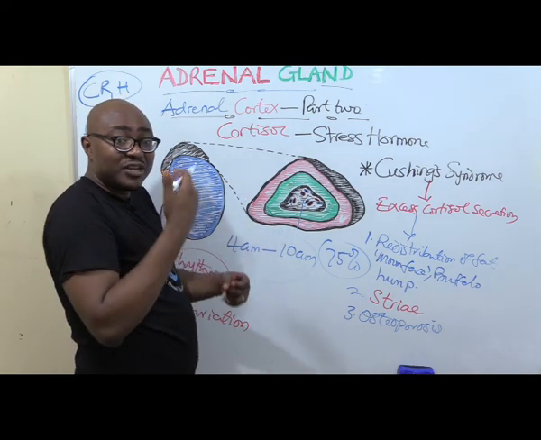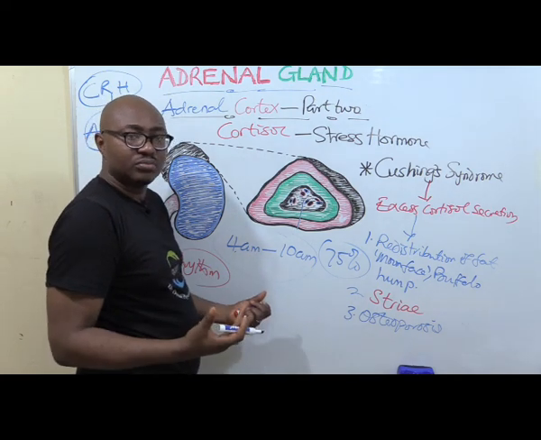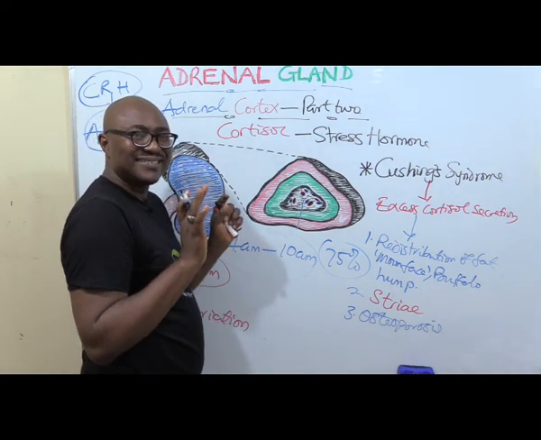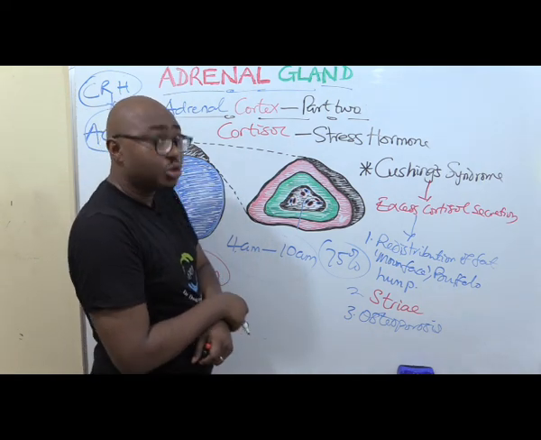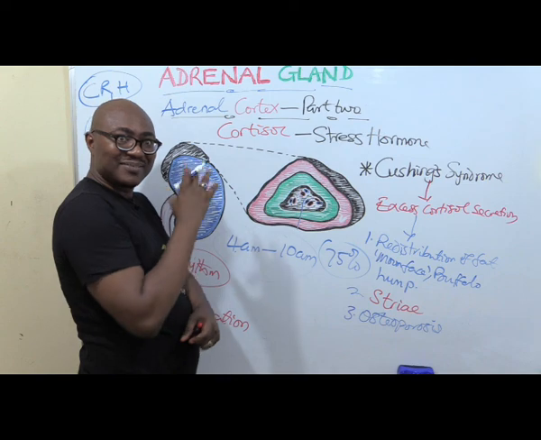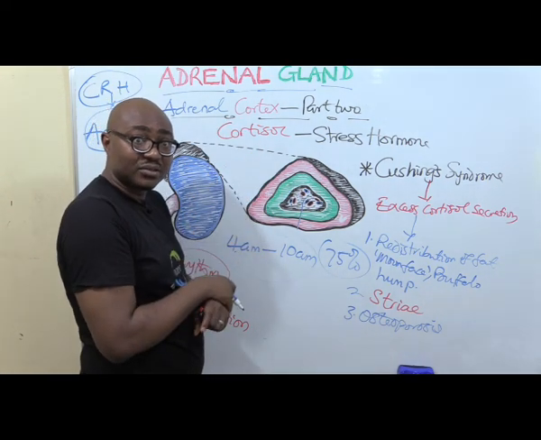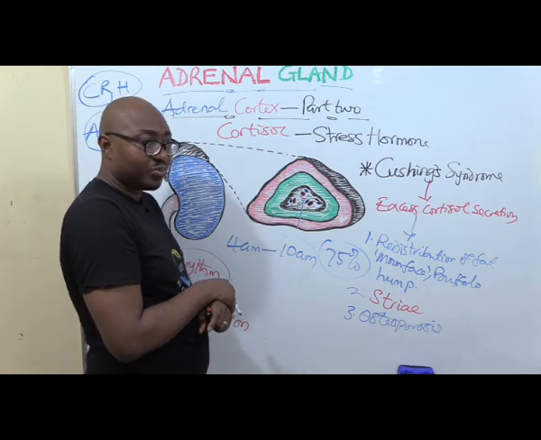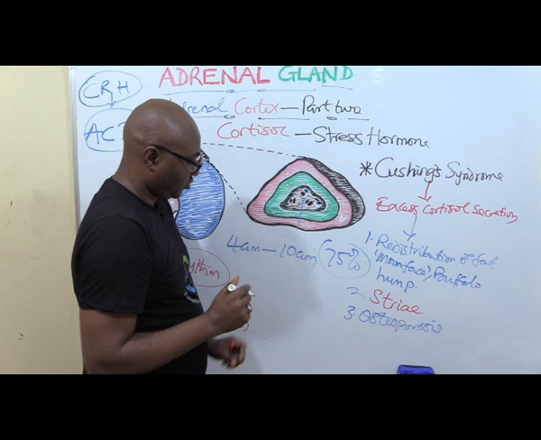So there's a lot of demineralization of your bone. Your bones are brittle, can easily fracture. Another important thing you need to remember is immune suppression. Remember we talked about how it suppresses lymphocytes, eosinophils, and all of that inflammation. Causes immune suppression and increased susceptibility to infections.